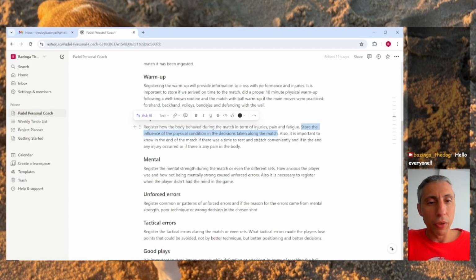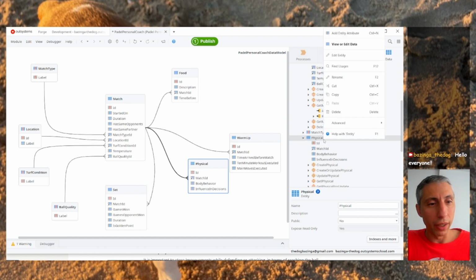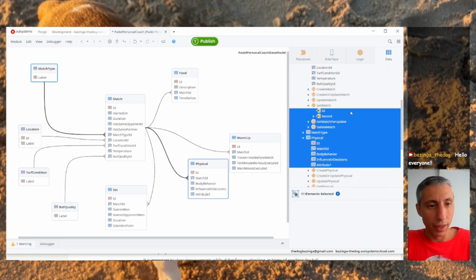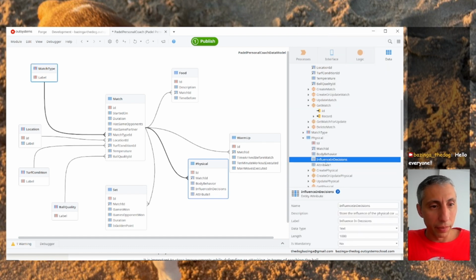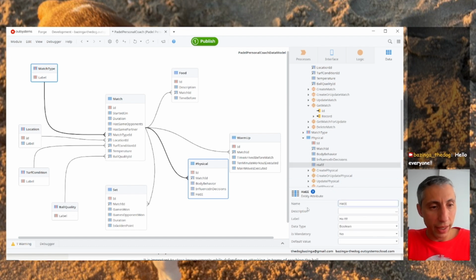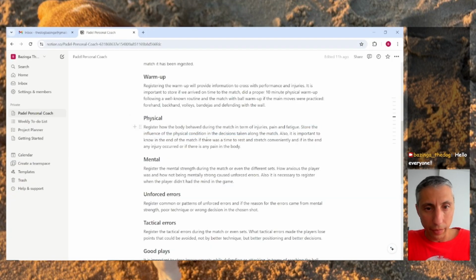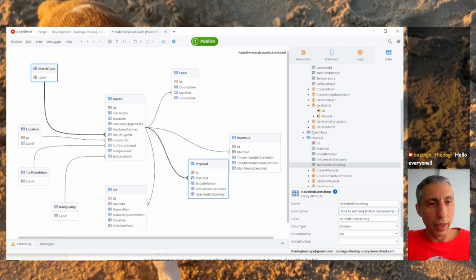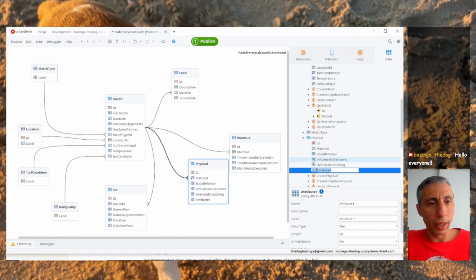And the other one was time to rest and stretch conveniently, true if stretch convenient. Great.